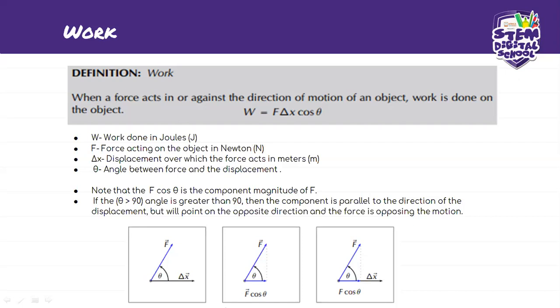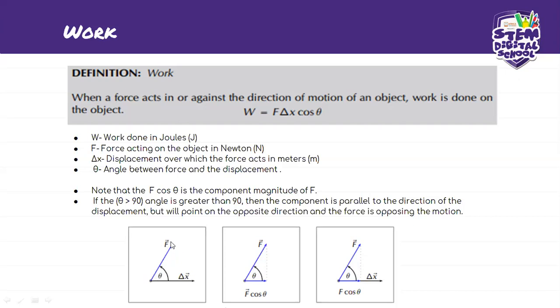So there's a special note that has been placed here. It says, note that F cos theta is the component magnitude of F. Each and every force has a component.